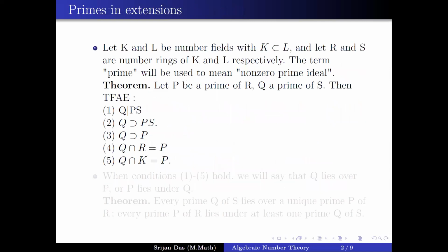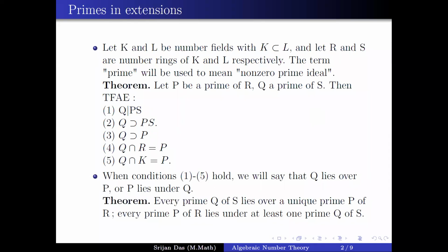So again, K and L are number fields with the inclusion, and let R and S be the rings of integers for K and L. By prime we mean non-zero prime ideal, so not zero. So P is a prime of R and Q is a prime of S. Then the following are equivalent: Q divides PS, meaning Q will contain PS. Then Q will contain P, which means Q intersection R is P, and then of course Q intersection K is also P. So these are the equivalent conditions for what we mean by primes in an extension, say K and L.